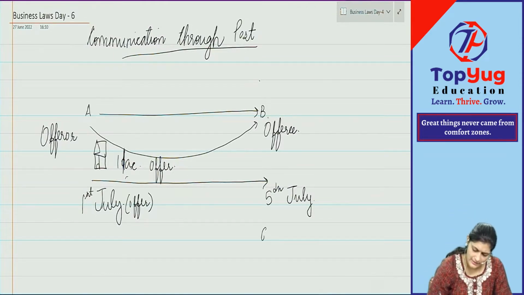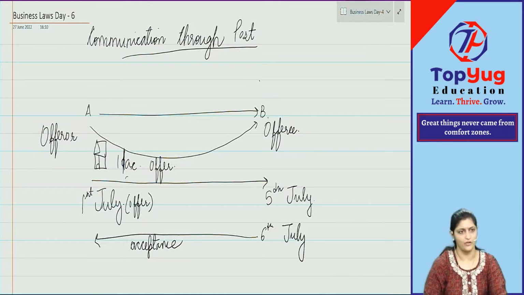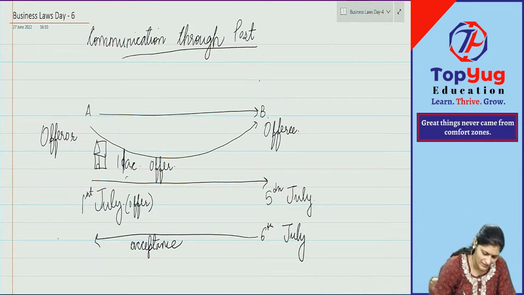And on 6th of July, what did he do? He sent the letter of acceptance to A. The letter of acceptance was sent on 6th of July. And when did it reach?